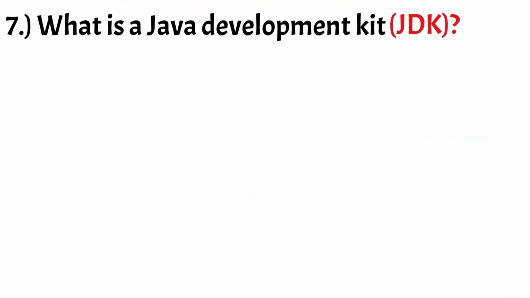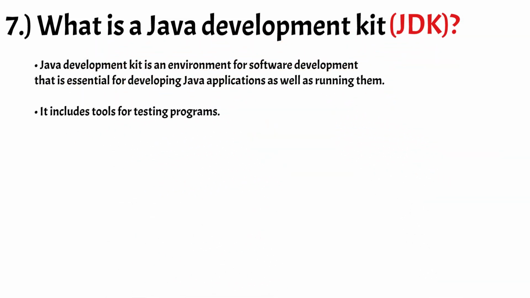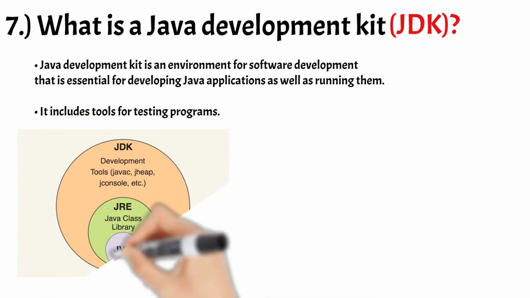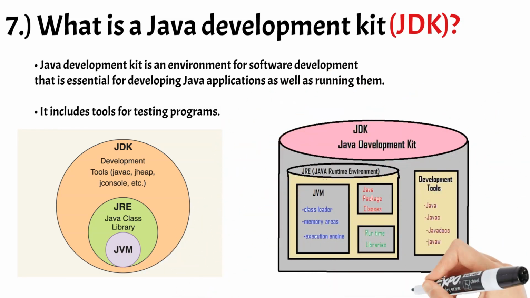Number 7. What is a Java Development Kit? Java Development Kit is an environment for software development that is essential for developing Java applications as well as running them. It includes tools for testing programs. Many Java development kits are available for usage, such as Oracle, Open, IBM J9JDK, etc. The process of installing and setting up the Java development kit is easy and quick.